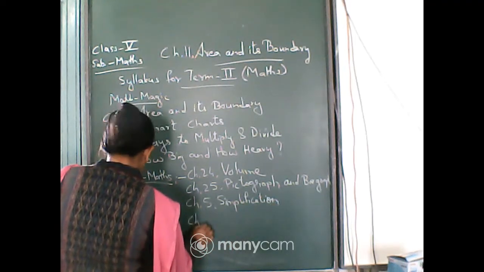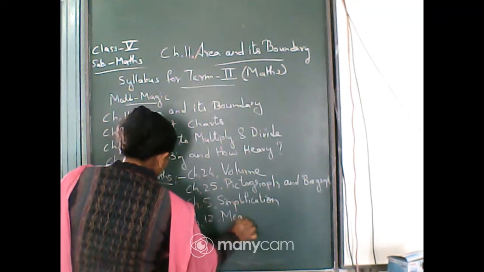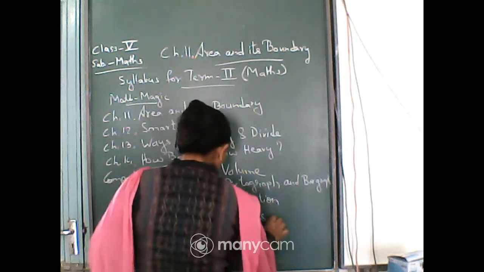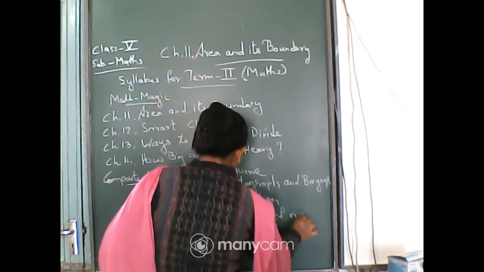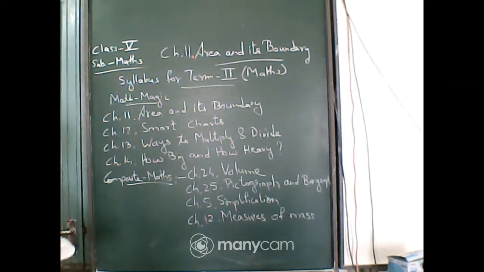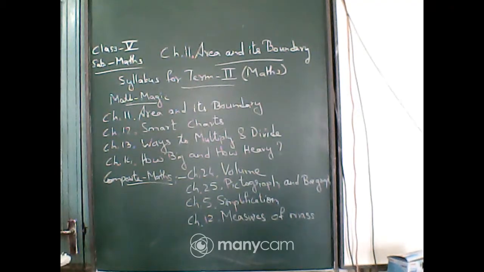And chapter 12, measures of mass. Okay. For area and its boundary you will practice volume from composite maths. For chapter 12, smart charts, you will practice pictograph and bar graph, and for chapter 13, ways to multiply and divide, you will practice simplification.